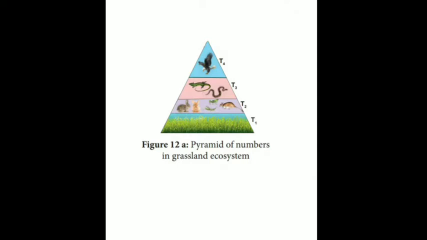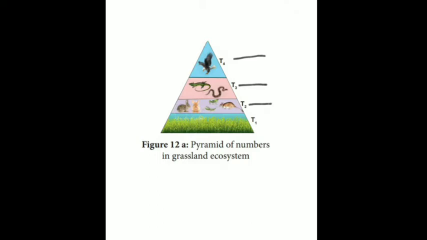At the base are the plants, the producers, and they are the largest in number, and above the base bar are the primary consumers or the herbivores, right? And then the secondary consumers, and finally the top carnivores, tertiary consumers. So you can see the number of organisms is decreasing as we move to the apex of the pyramid.